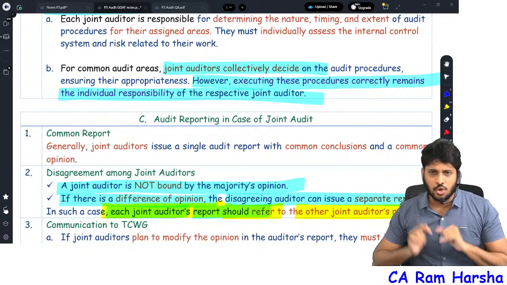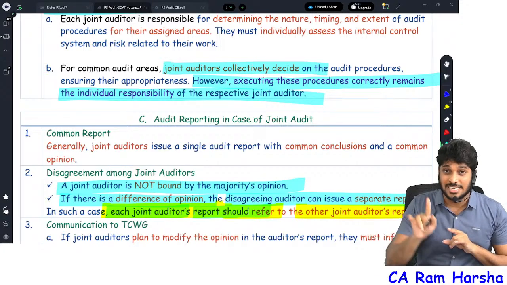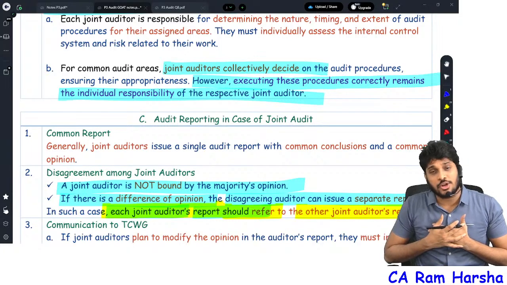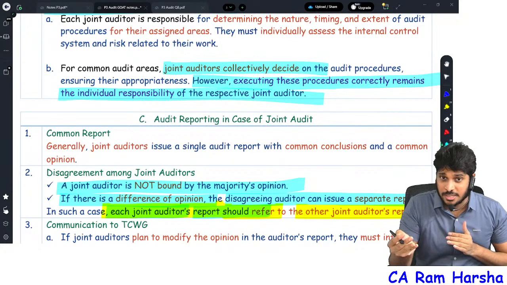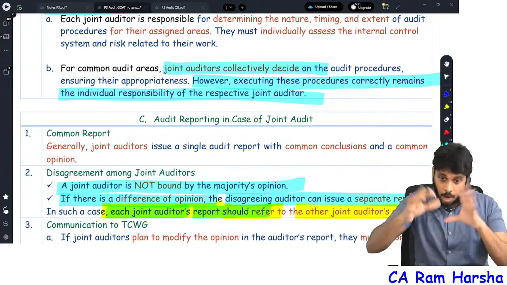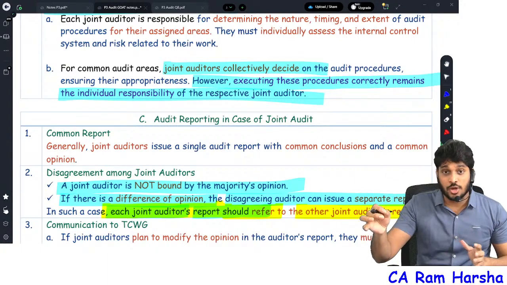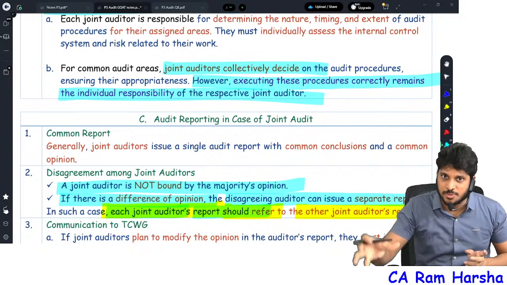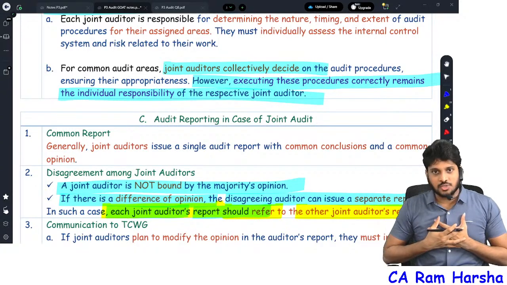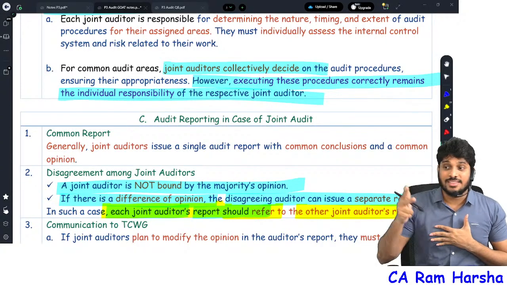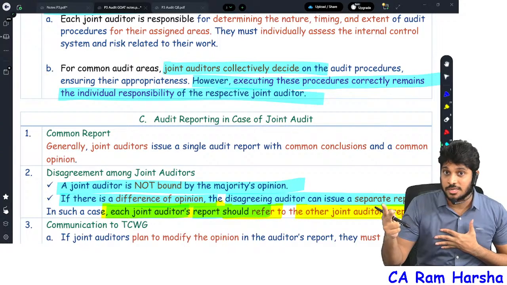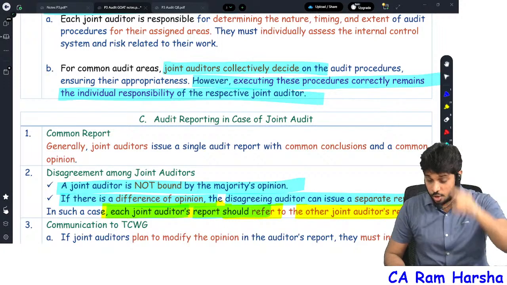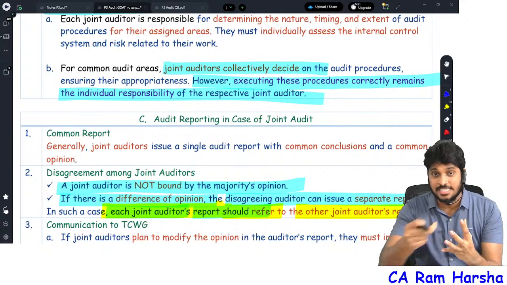Let us assume in loans and advances, whether the credit worthiness of the customer is correctly checked or not, one joint audit firm took the responsibility. One joint auditor firm took responsibility to assess credit worthiness, whereas, the entire loan being a common area, another joint auditor is responsible for valuation of security. Another joint auditor is responsible regarding the disbursement function. Now, my responsibility within the common area, I fulfilled. These joint auditors, they didn't fulfill their responsibilities. Now tell me, since it's a common area, am I answerable for their work also? No. So even in a common area, performing procedures is an individual responsibility.